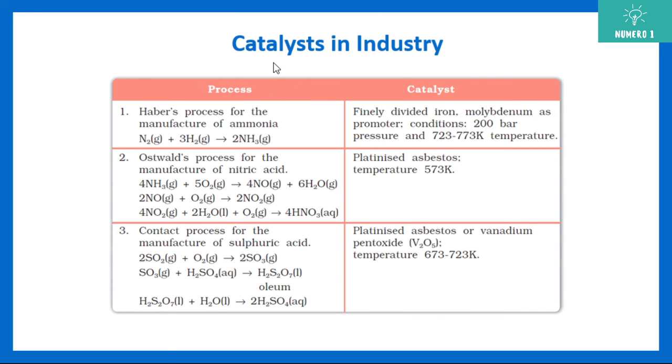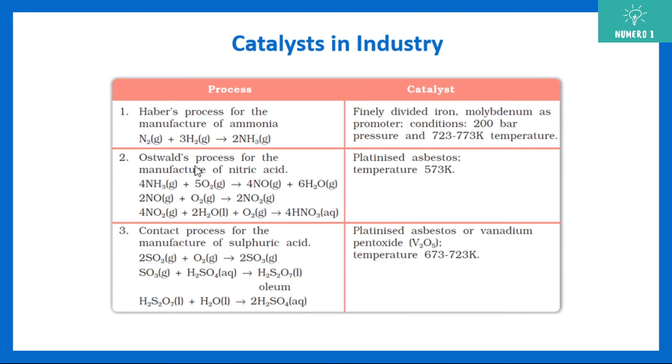Now, some of the catalysts used in industry. In Haber's process, used for the manufacture of ammonia, this is the reaction. We use finely divided iron, Fe, in the presence of molybdenum, Mo, acting as a promoter. You can also note down the conditions: 200 bar of pressure and approximately 723 to 773 Kelvin of temperature.